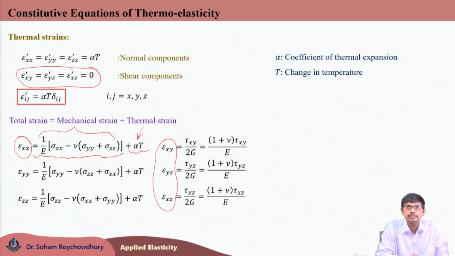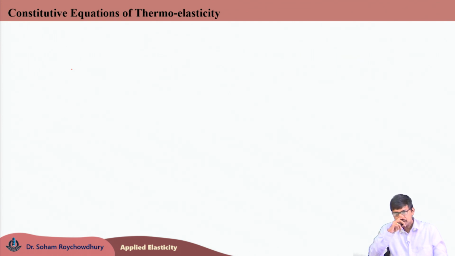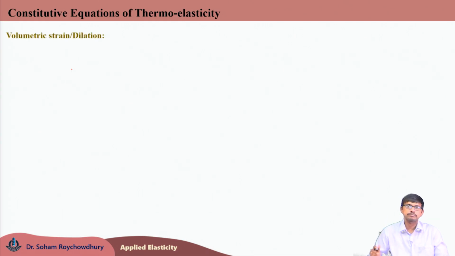So, these are the 6 equations which relate the stress components with the strain components and the temperature variation T, and alpha is another property, the coefficient of thermal expansion, coming in these constitutive equations. Now, we will try to write this constitutive equation in a concise form using the index notation.